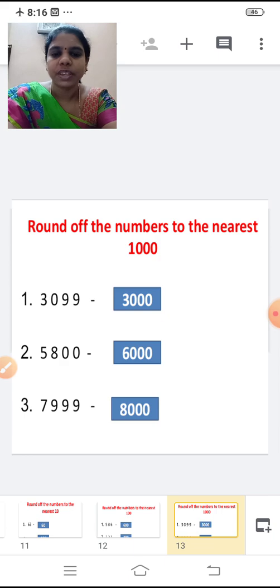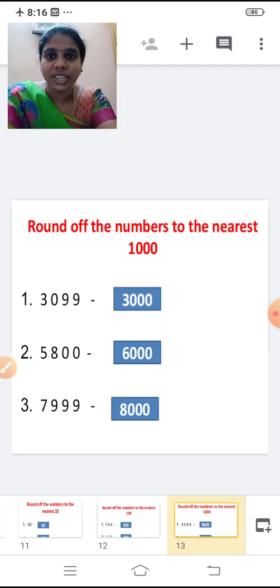Last one. Round off the numbers to the nearest 1,000. First one, 3,099.